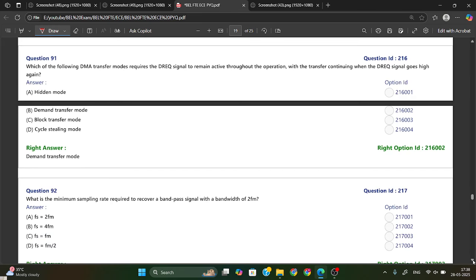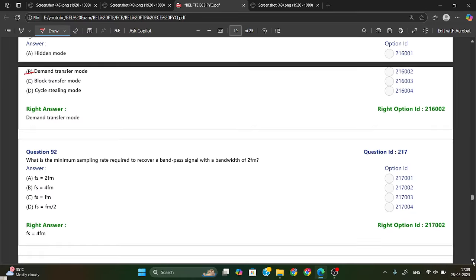Which of the following DMA transfer modes requires the DREQ signal to remain active throughout the operation, with the transfer continuing when the DREQ signal goes high again? Okay, so it is called demand transfer mode. Option B is your right answer.